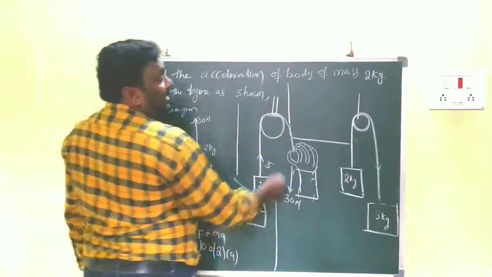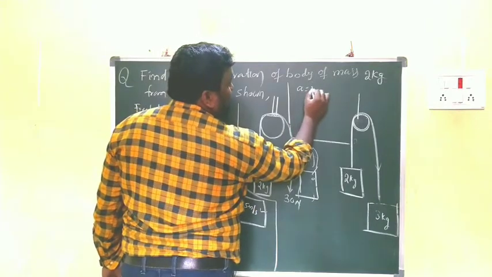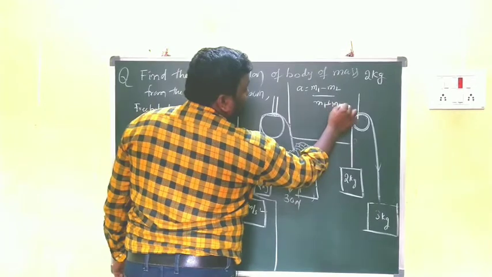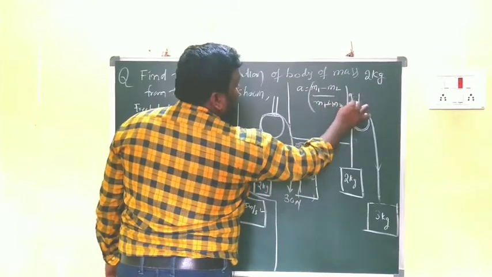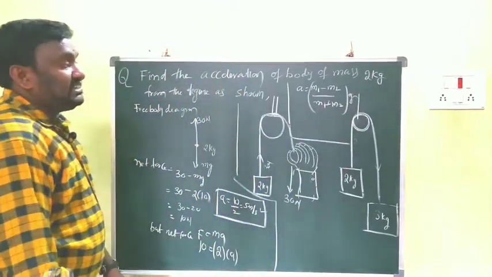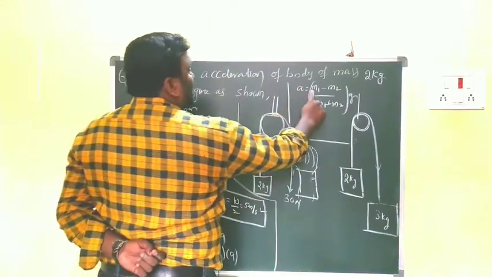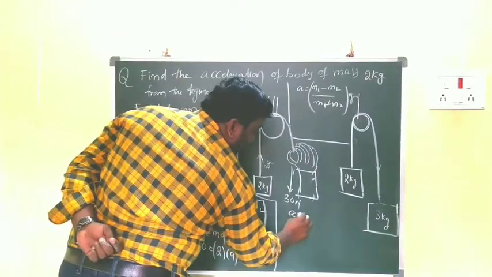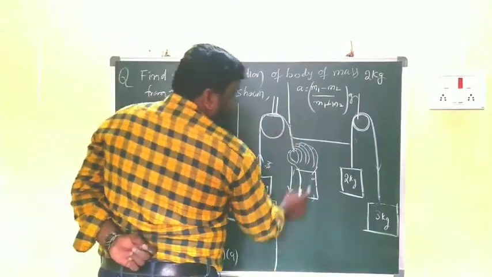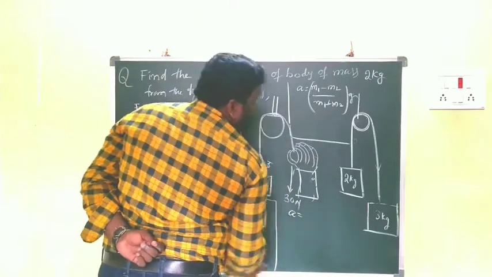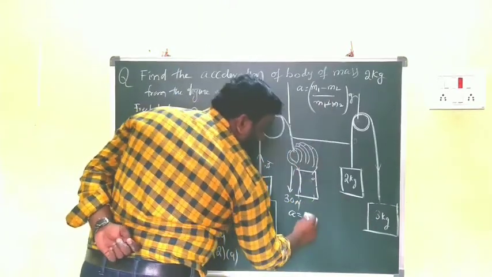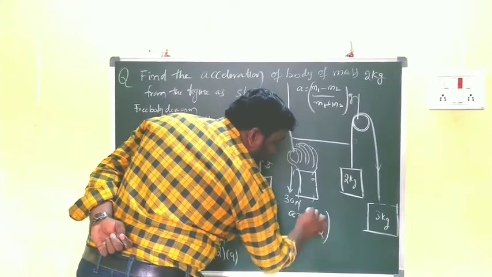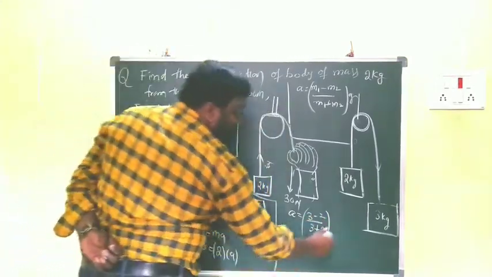Second one. In the Atwood machine we already have the formula: A is equal to (m1 minus m2) by (m1 plus m2) into g. Here, what is the acceleration due to gravity? Its value is 10 meter per second square. From that I am writing, A is the acceleration. M1 is 3, m2 is 2. So 3 minus 2 by 3 plus 2 into 10.